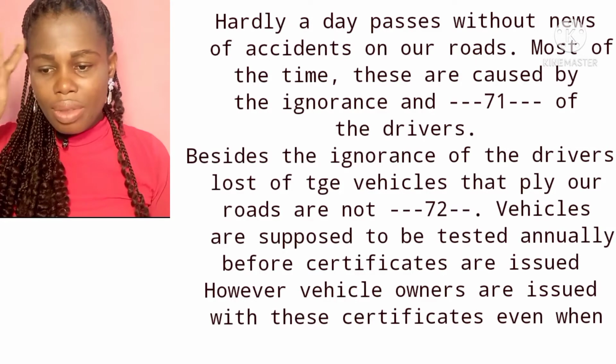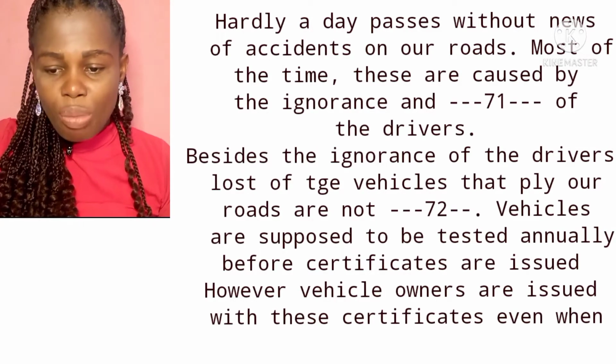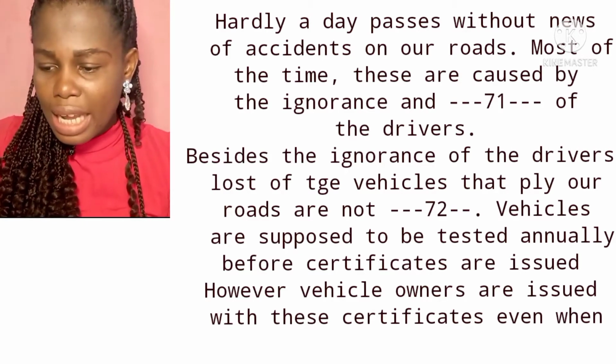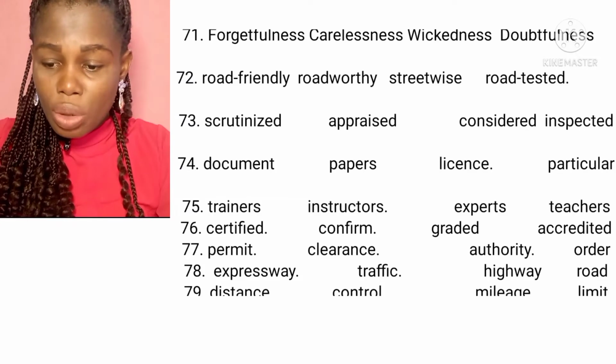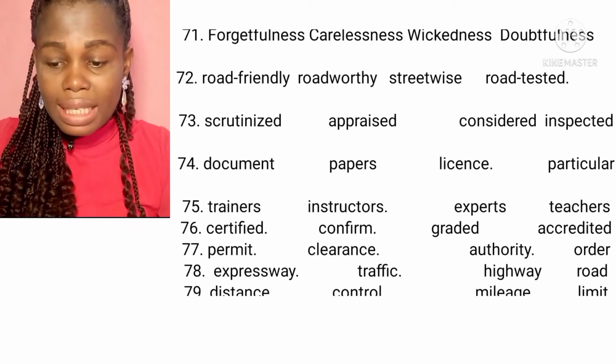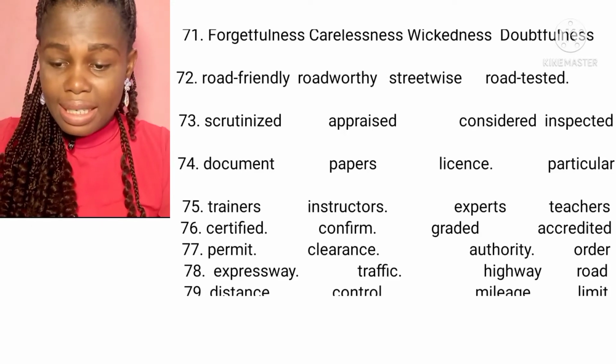Now let's continue. Beside the ignorance of the drivers, most of the vehicles that ply our roads are not dash. Now we have option A, road friendly, B, roadworthy, C, streetwise, D, road tested. The correct answer is option B, roadworthy. When a car is not in a good condition and is not appropriate for the car to ply the road, we say that the car is not roadworthy, and not road friendly or streetwise or road tested, but roadworthy.